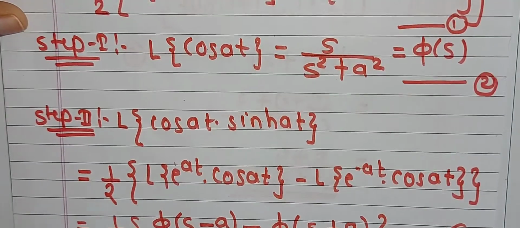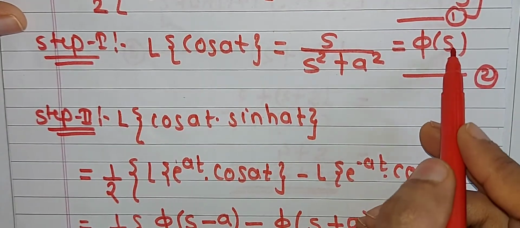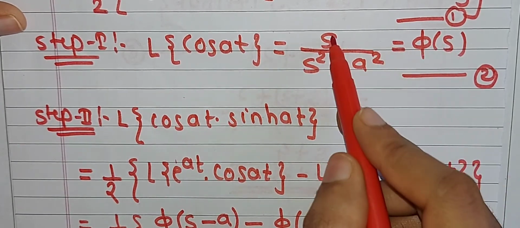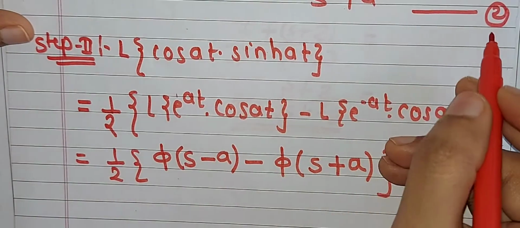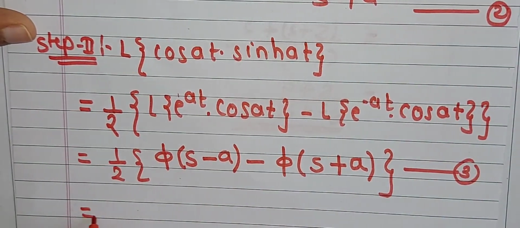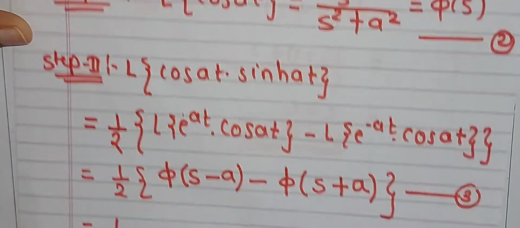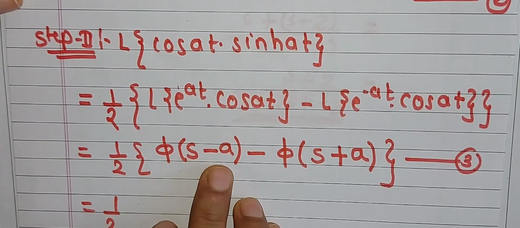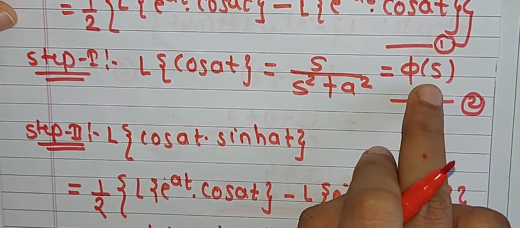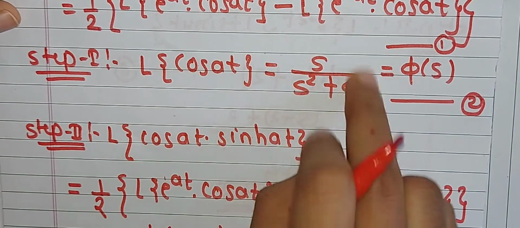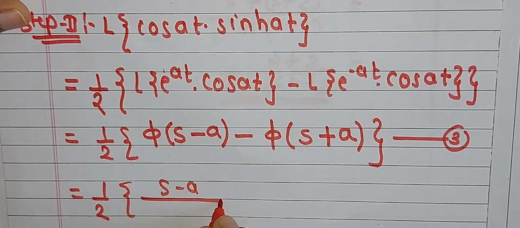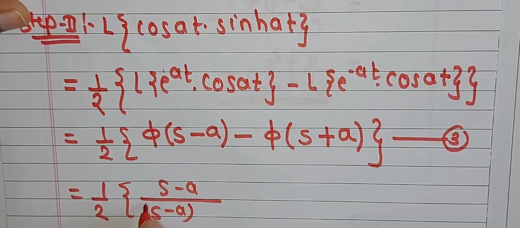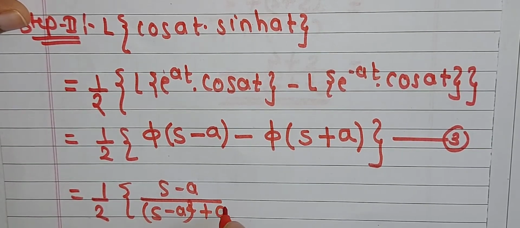Now with the help of equation number 2, we have phi of s equal to s divided by s square plus a square. With this we can write the equation as 1 by 2, take it as it is. Here we have s minus a, so put s minus a in place of s, then we will have s minus a divided by s minus a whole square plus a square.